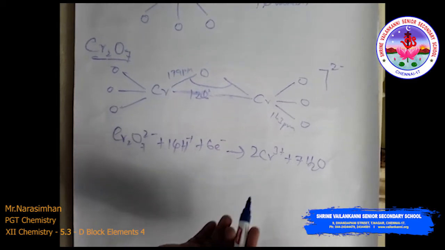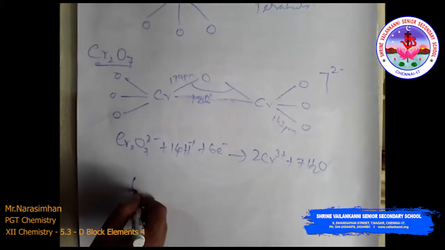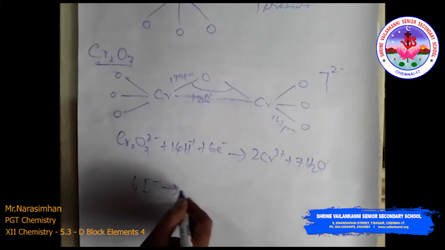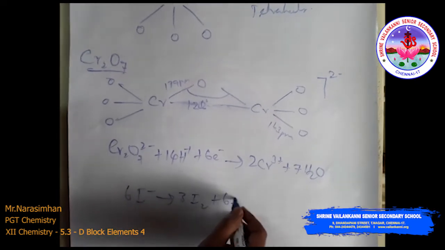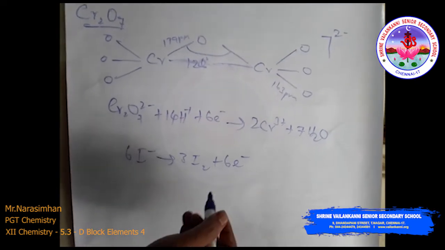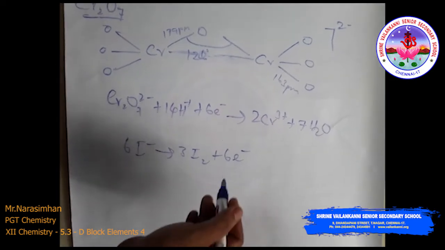Then the acidified potassium dichromate will oxidize iodide to iodine: 6I minus gives 3I2 and 6 electrons. Similarly, sulfides to sulfur, tin 2 to tin 4, and iron 2 to iron 3.